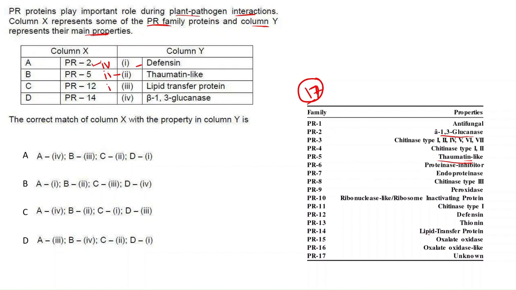PR14 is a lipid transfer protein. So A is 2... B is 2, C is 1 and D is 3. Option C is the correct answer.